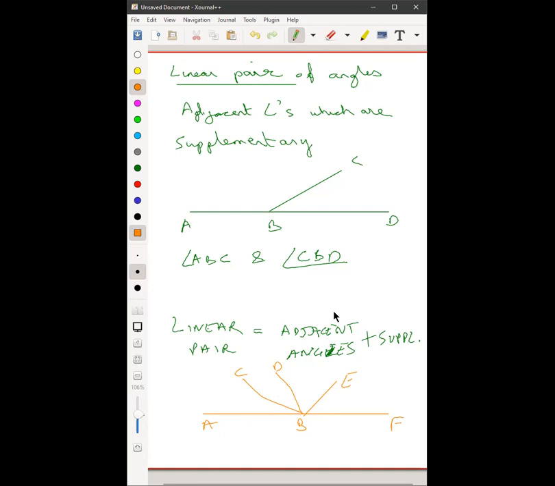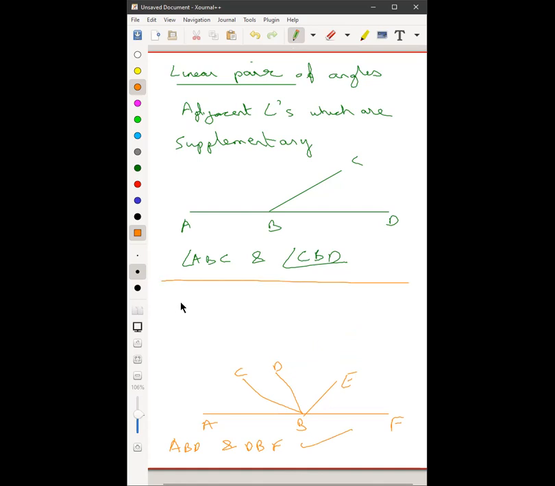Achira, Sir, ABD and DBF. ABD and DBF. Correct. Anyone disagrees? See, they're adding up to 180, right? Varya, one more.